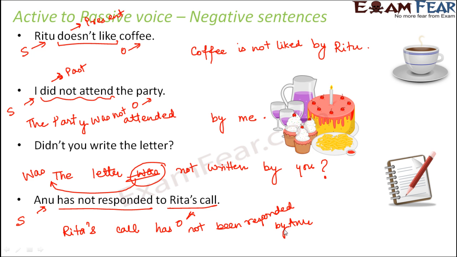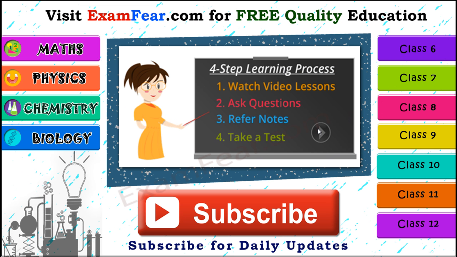And step 3, insert by before the doer. So Rita's call has not been responded by Anu. You see, you just need to remember those 3 steps to convert a sentence from active to passive. I believe if you can remember those 3 steps, it becomes very easy for you to convert active voice to passive voice. Thank you.